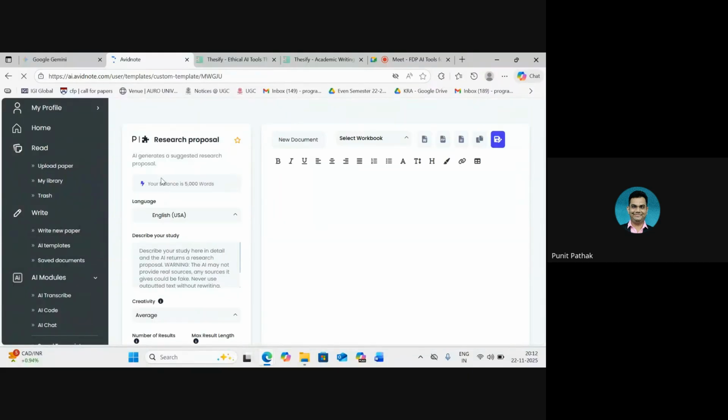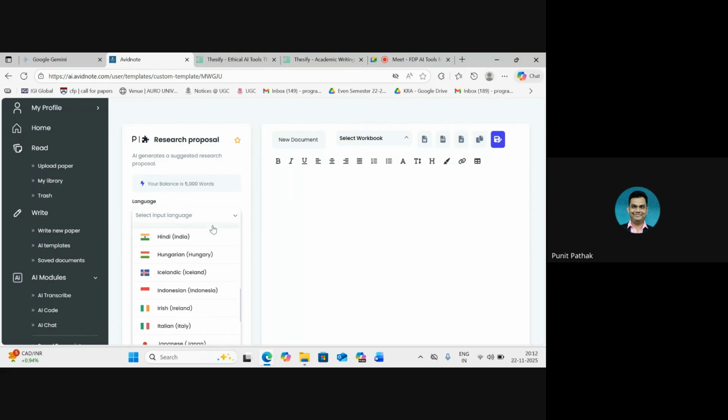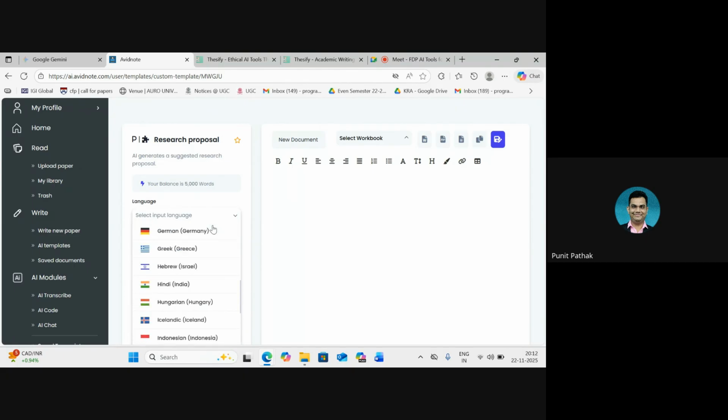And every time we click on something, this is what it will open for us. We have to keep an eye on this, which is the balance. In case we run out of this, then we have to either wait for it to reset, or we have to use another account to log into the portal. We can decide the input language in which we want to give the input. We have a lot of languages here.